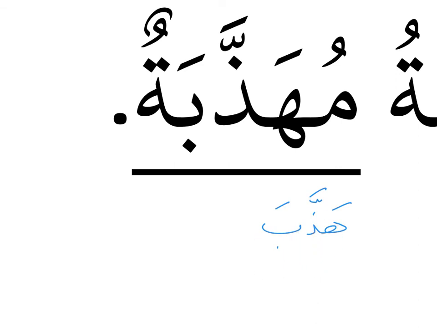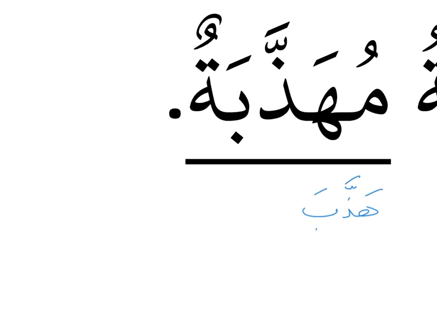So for four-letter words, what is the isim maf'ul? Then we do the same process again. First, find the mudari. Mudari is yuhazibu. You can get this from the wazan fa'ala yufa'ilu, hazaba yuhazibu. And the meaning of yuhazibu is you discipline somebody. Okay, you teach him with good akhlaq. So then you call it hazaba yuhazibu. For example, al-waladu yuhazibu ibnahu. So the father teaches his son with adab.